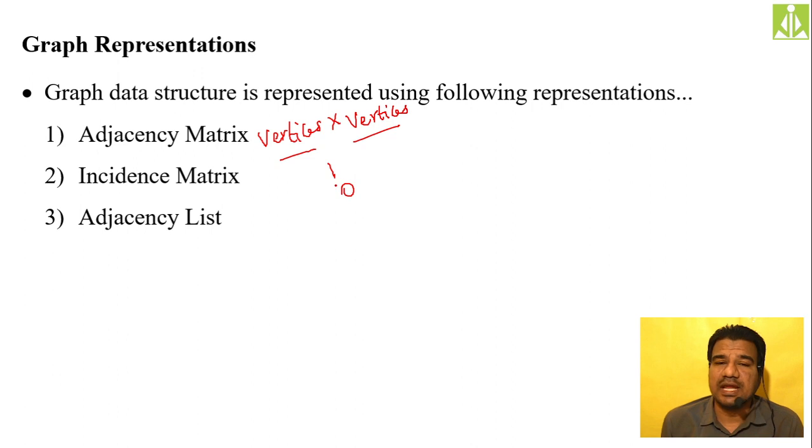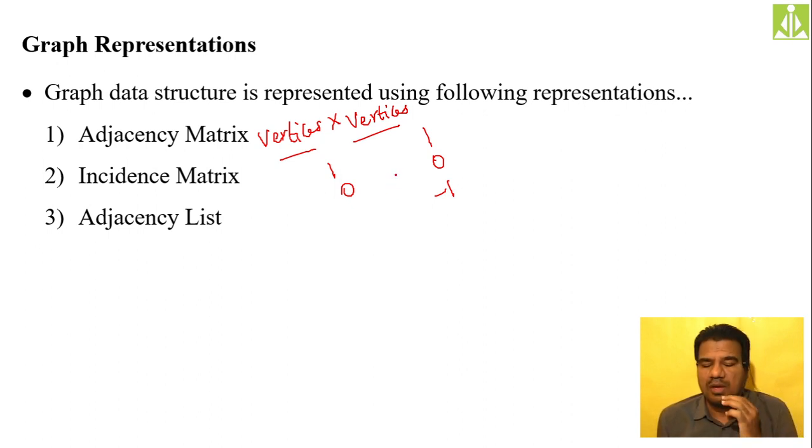That is if it is an undirected graph, which does not have any directions. But if it is a directed graph, then we say 1 for outgoing direction, 0 for no link, and -1 for incoming direction. Like this we are denoting. These things we discussed in our previous session, so I'm not taking more time over here.